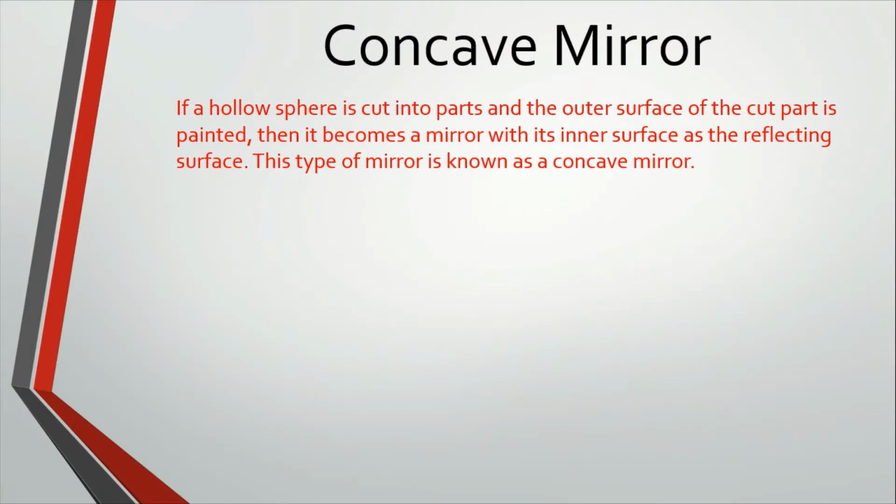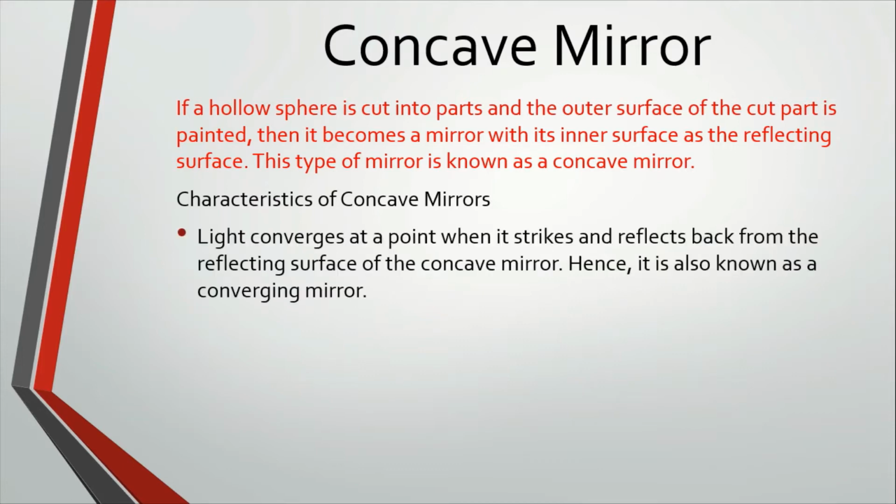Concave mirror. If a hollow sphere is cut into parts and the outer surface of the cut part is painted, then it becomes a mirror with its inner surface as the reflecting surface. This type of mirror is known as a concave mirror. Characteristics: the light rays converge at a point when they strike and reflect back from the reflecting surface of the concave mirror. Hence, it is also known as a converging mirror.